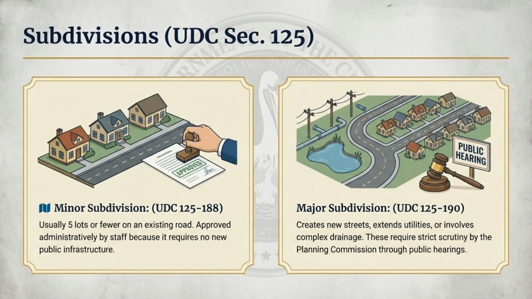Subdivisions are governed by UDC Section 125. Minor subdivisions involve 5 lots or fewer on existing roads, usually approved by staff. Major subdivisions create new streets or utilities, requiring strict scrutiny by the Planning Commission through public hearings.